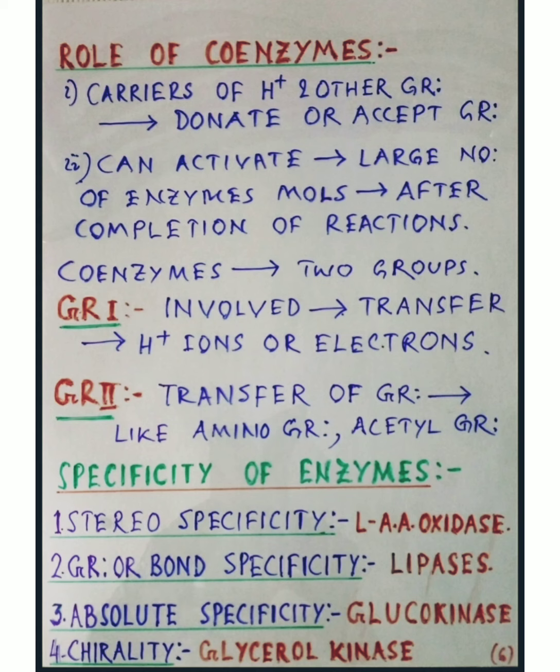Some enzymes are very specific for a stereoisomer of the substrate on which they act. For example, L-amino acid oxidase acts only on the L stereoisomer and not on D amino acid isomers.